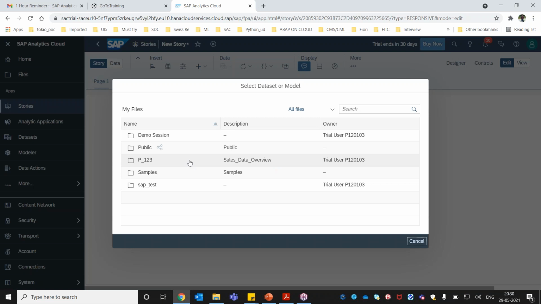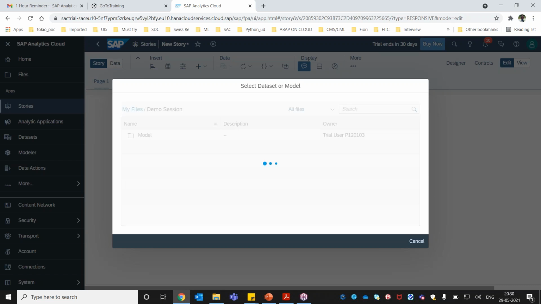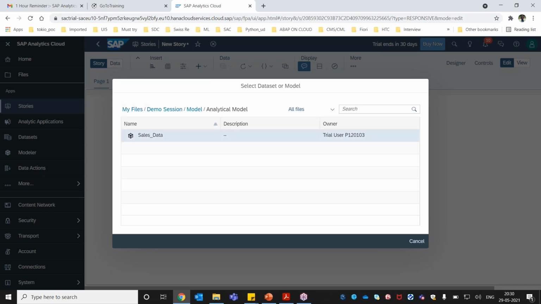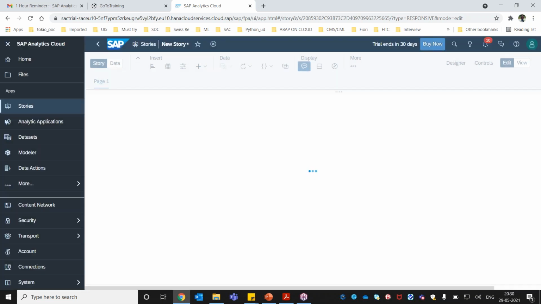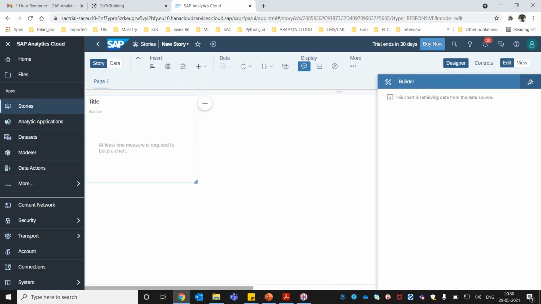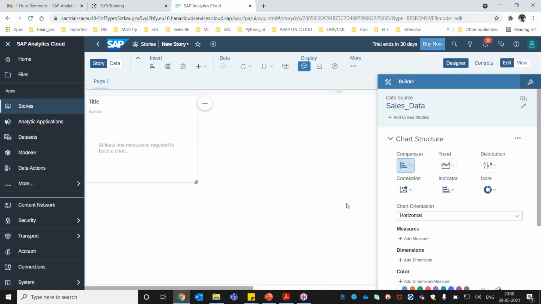and now you have to select a data model. We have created our data model here in the demo session, just now. Inside that we have saved our model here, so I can just select this model, and now we are getting this particular screen. Now we are going to select what kind of chart we need.